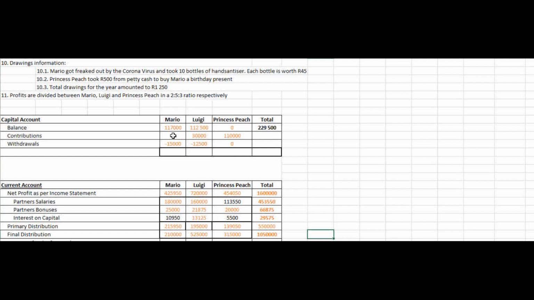We're given no information on contributions done by Mario, so this is a 0 amount, and then we can just total down, and we can total across, and we can also total like this to get the large total, and we can total across to get totals for contributions as well as totals for our withdrawals, and that will check out.